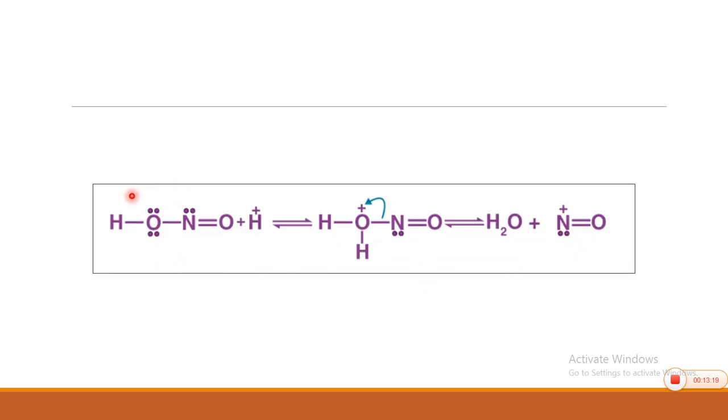Actually this is nitrous acid. Nitrous acid reacts with H plus. H plus is the excess acid you have. So, the protonation takes place and this protonation leads to the formation of the nitrosonium ion.